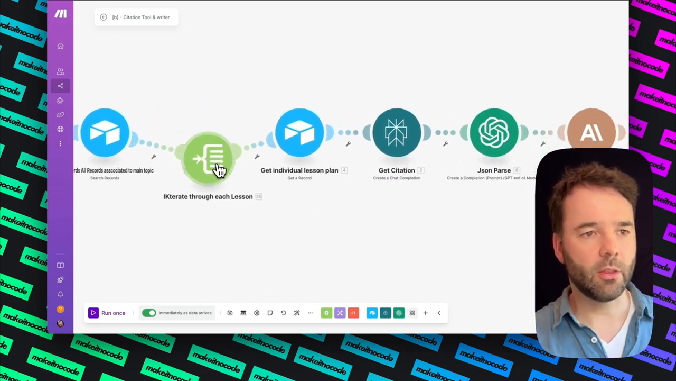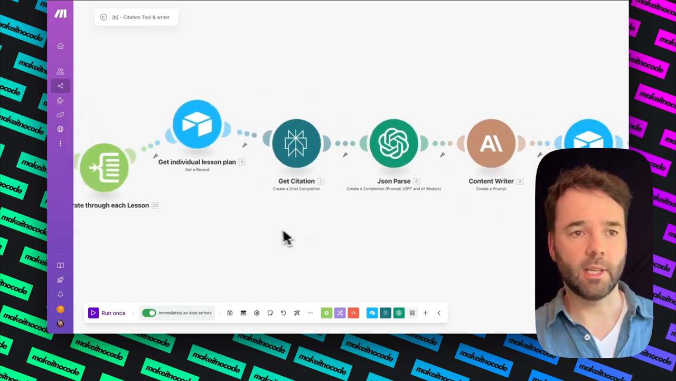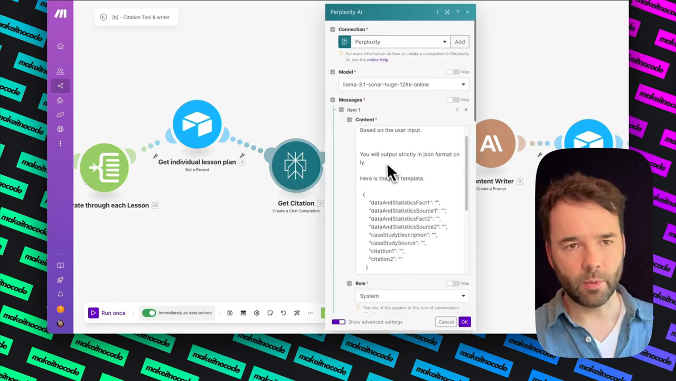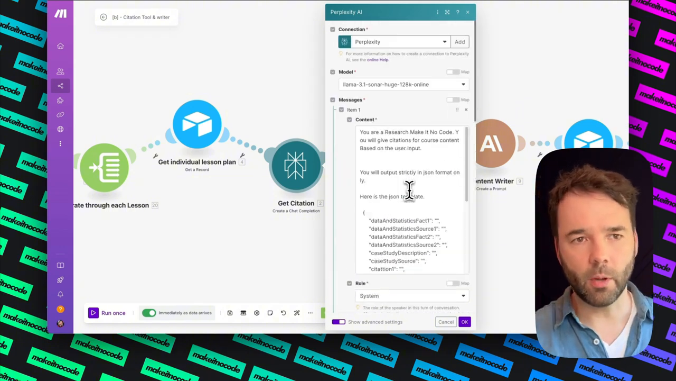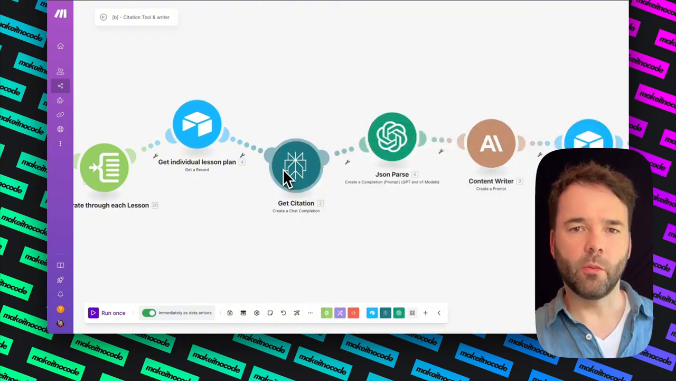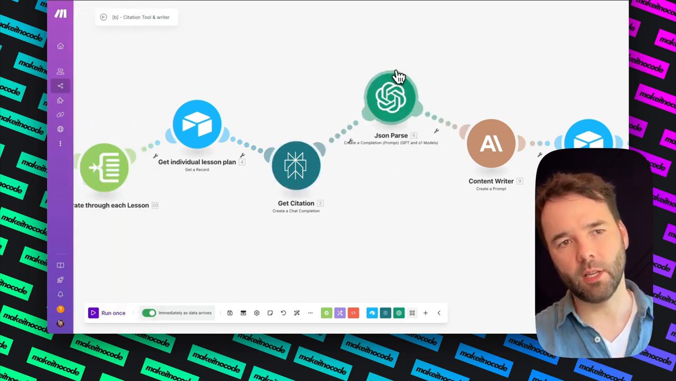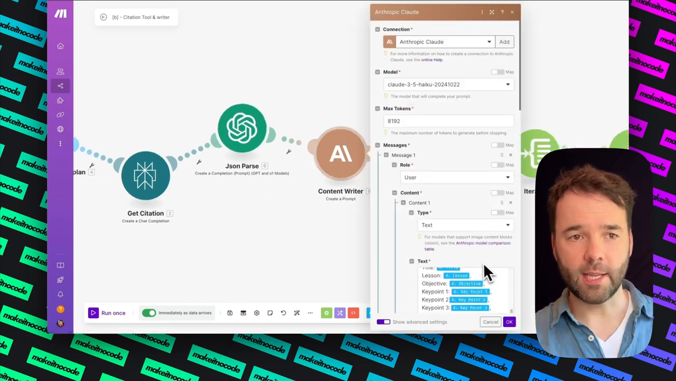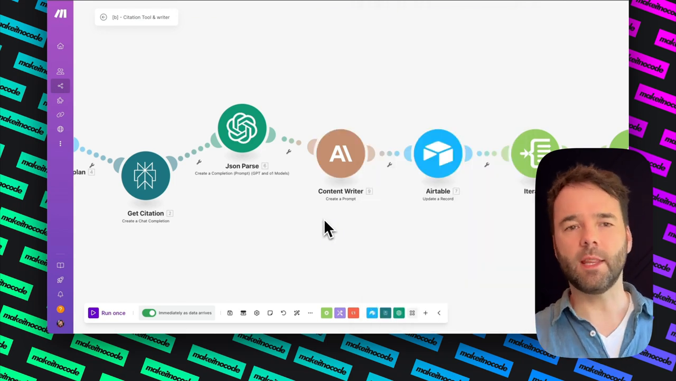And it's going to iterate through each lesson. It's going to get individual lessons, and then it's going to get a citation. So we're using Perplexity for that. For each one, we've put in quite a bit of prompting. So remember, all that data that was coming from here is going to be put into a JSON format, and then it's going to write the content within Claude. And I will get into doing this in a second.